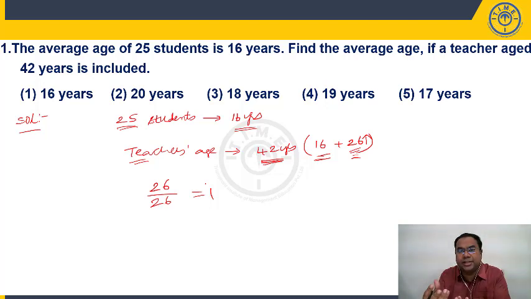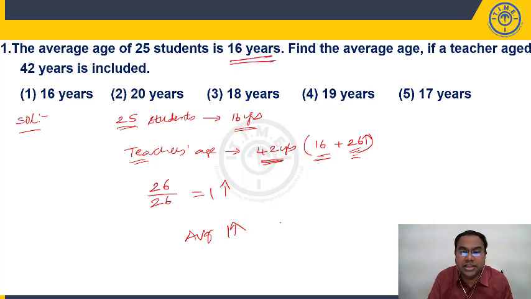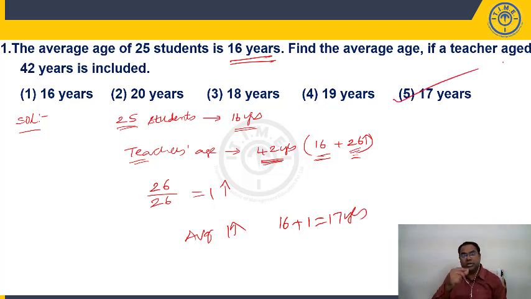The average is 16 and the teacher is 42. 16 plus how much extra is she carrying? 26. When you divide these 26 among the group, the people are not 25. It is 25 students plus 1 teacher, 26. When you divide 26 years among 26 people, each person gets how much extra? 1 extra. If each person is getting 1 extra, the average will also increase by 1. What was my initial average? 16. Now the average is increasing by 1, so my new average should be 17 years. The fifth option should be my answer using that rule.